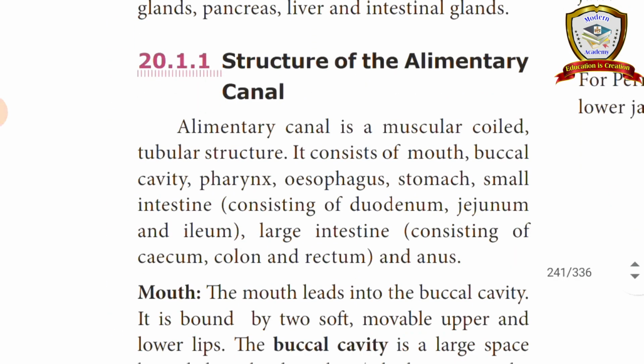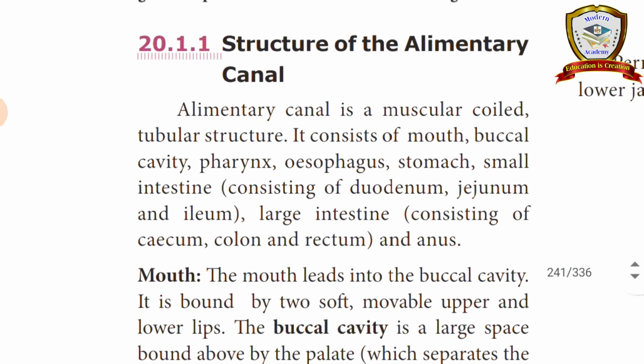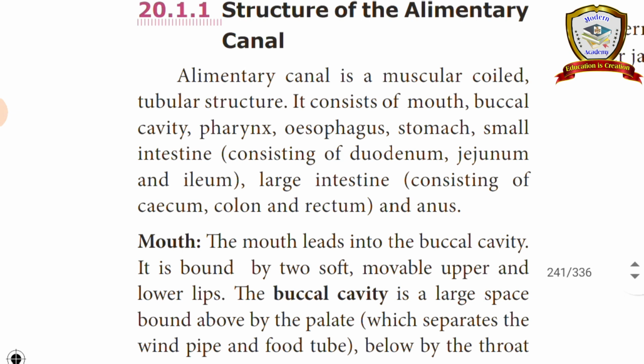First we have to see the structure of the alimentary canal. It is a pipe-like, tubular, muscular, coiled structure. It consists of mouth, buccal cavity, pharynx, esophagus, stomach, small intestine, large intestine and anus.